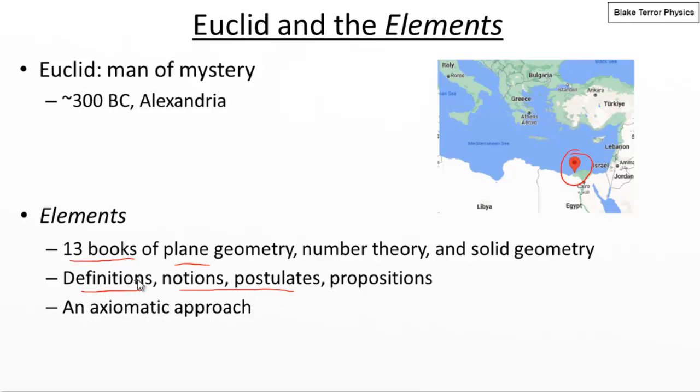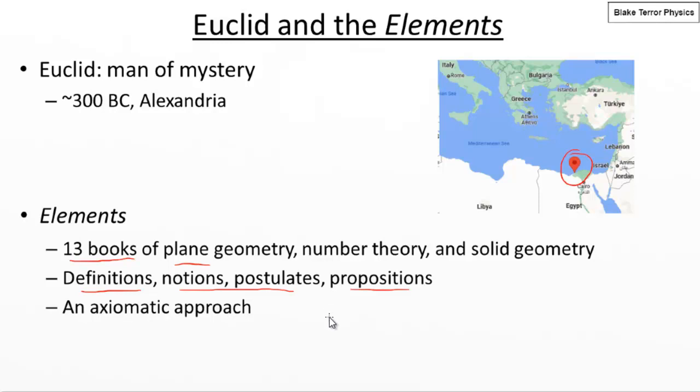And then combining these definitions, notions, and postulates, he then generates propositions, which are theories or methods. So methods of how to construct shapes, for example, or theories and properties such as, say, Pythagoras' theorem.